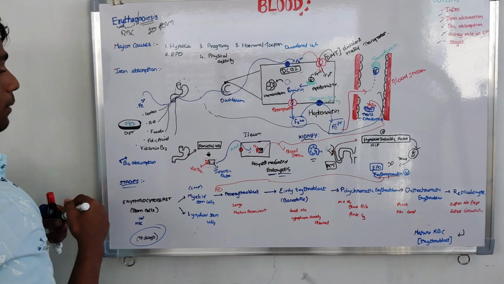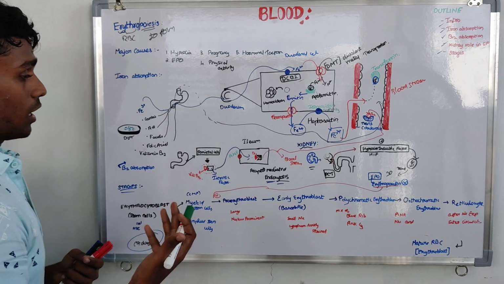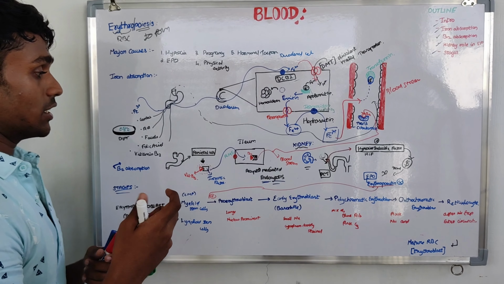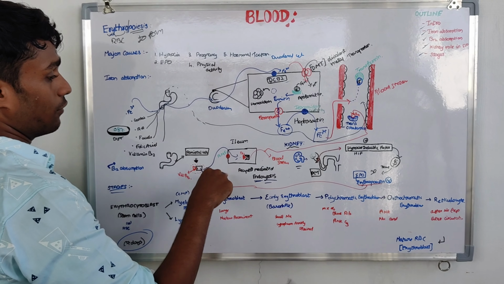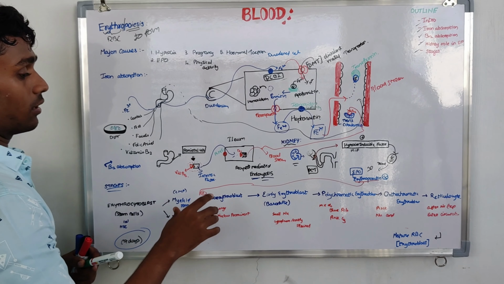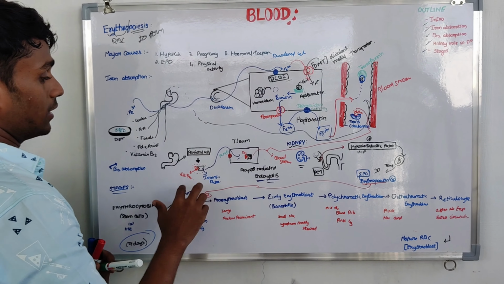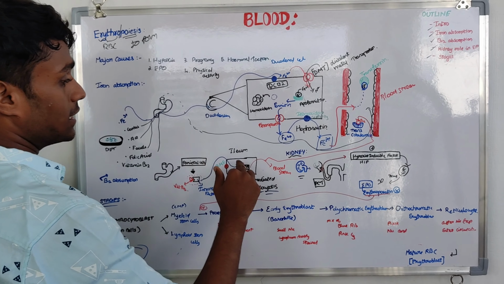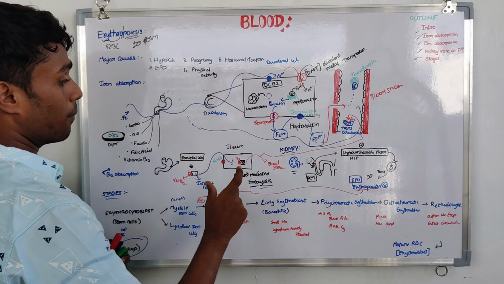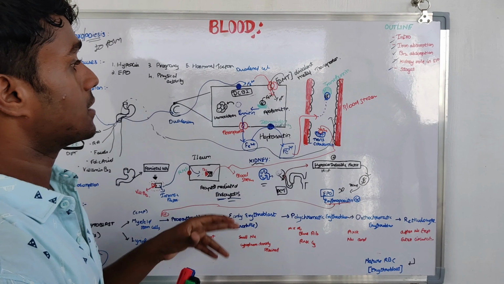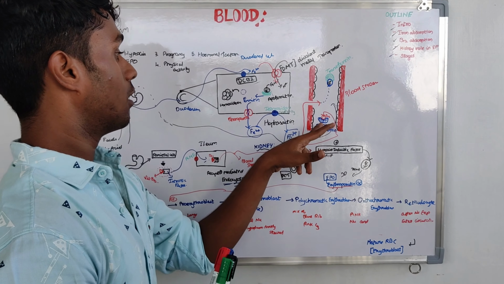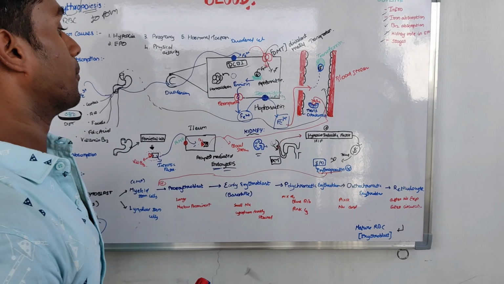Vitamin B12 is not simply absorbed alone, so it combines with the intrinsic factor produced by the parietal cells in the stomach, then enters the ileum. Receptor-mediated endocytosis helps here, and vitamin B12 enters the bloodstream and combines with transcobalamin.